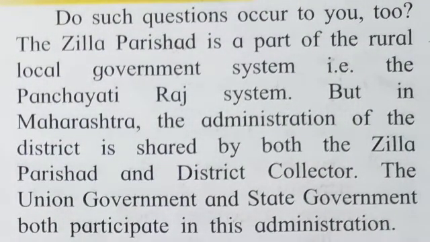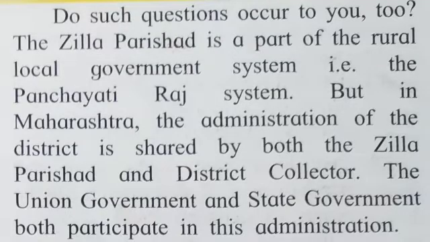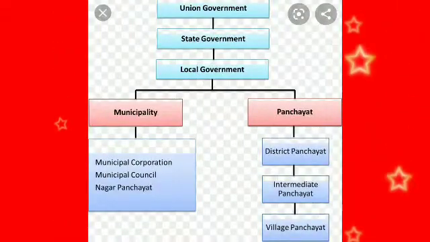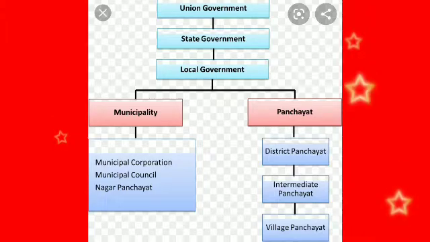The Jilla Parishad is a part of the rural local government system. For example, the Panchayati Raj system. But in Maharashtra, the administration of the district is shared by both the Jilla Parishad and district collectors. See students, the union government and state government both participate in this administration.